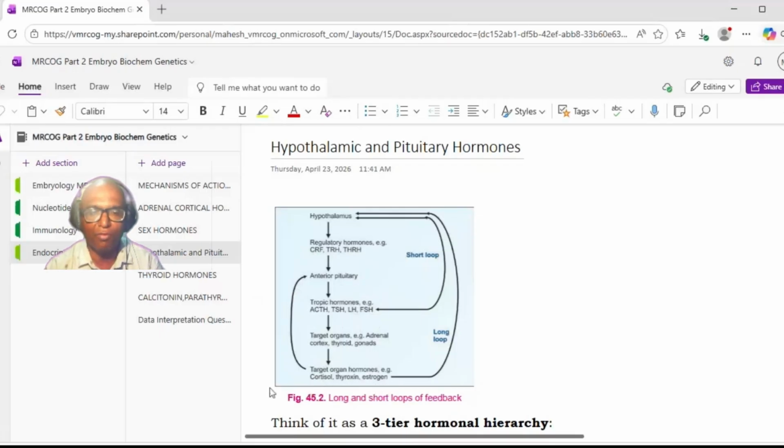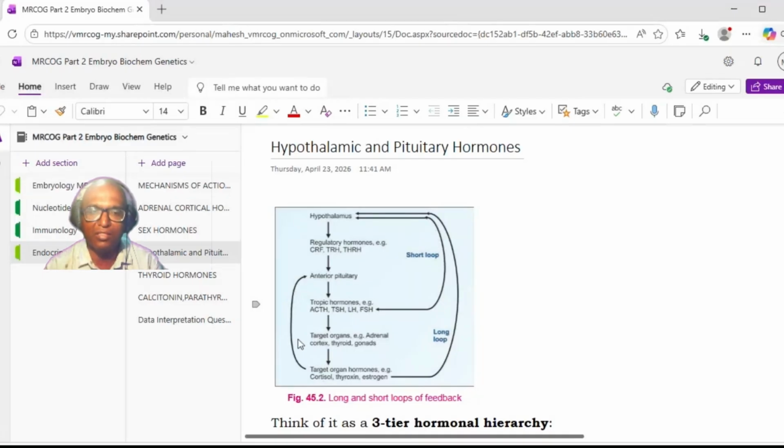And for regulation, we have short loop and long loop mechanism. From the hypothalamus, these regulatory hormones will act on the anterior pituitary to secrete the tropic hormone. The levels of these tropic hormones will act at the hypothalamus and will give the negative feedback. That is the short loop mechanism. Or if they are reduced, they will give the stimulatory effect. Okay, so this is called a short loop mechanism.